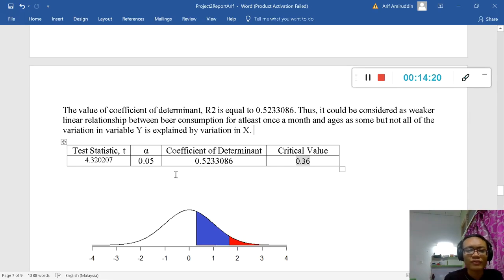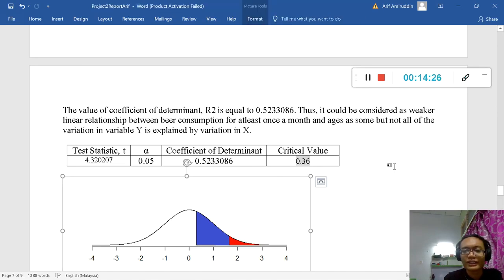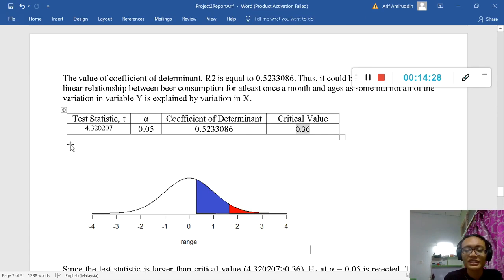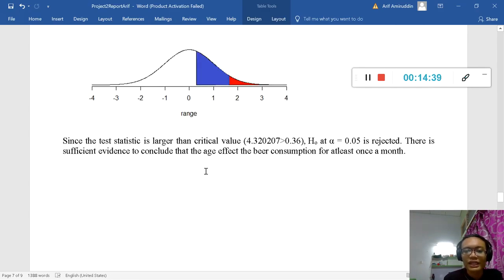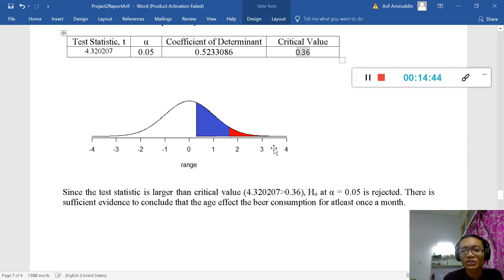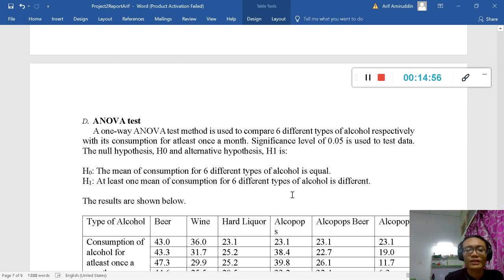And this is the calculation for everything that we use in this statistic method. So we have the test statistic, the confidence interval, coefficient of determination, and critical value. This is the bell curve, and what we see is that 4.3, the test statistic, is larger than the critical value. So we reject the H0, and we can conclude that there is sufficient evidence to conclude that the age actually affects the beer consumption for at least once a month.